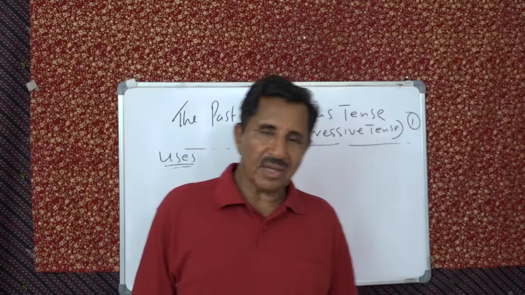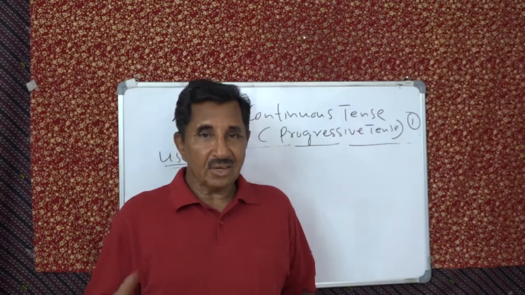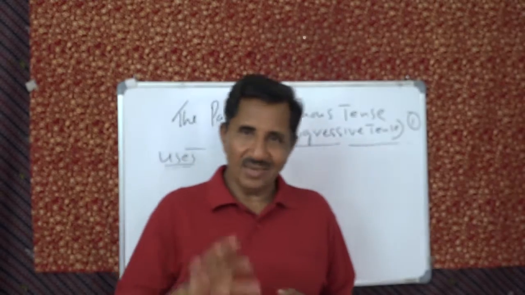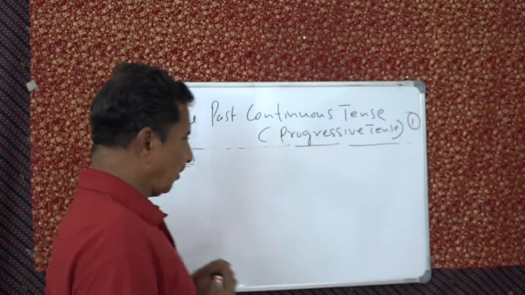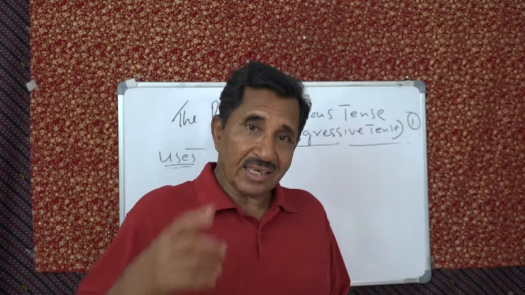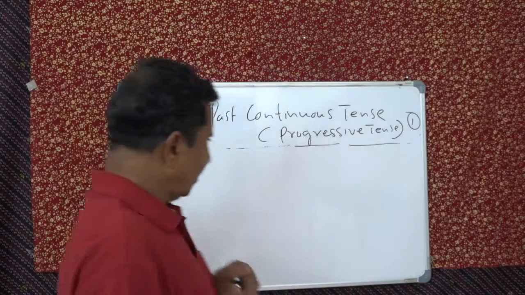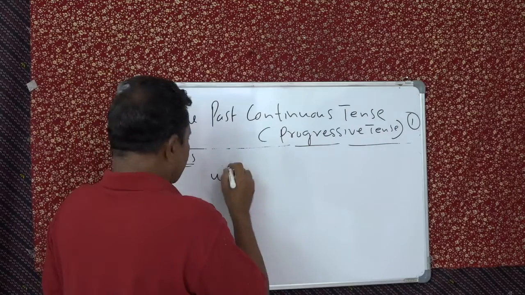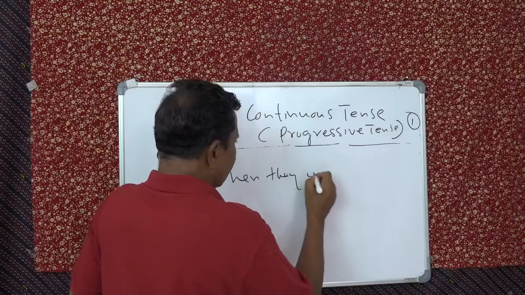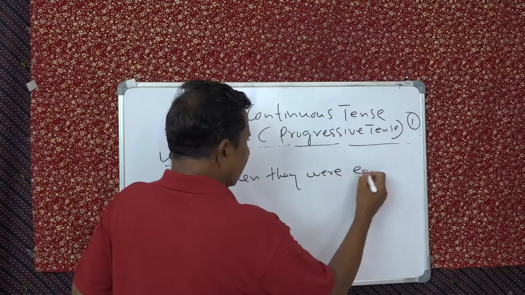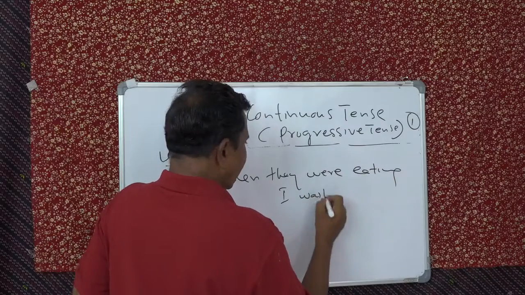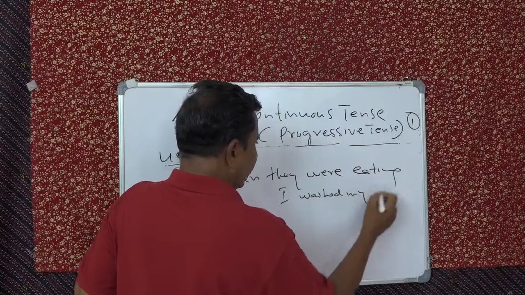When you advance further, I will tell you, there are two clauses here, two sentences. Understand that? These things I'll tell you later, not now. When we come to the higher secondary level, this is the secondary level. So there you can also write like this. When they were eating, I washed my feet.